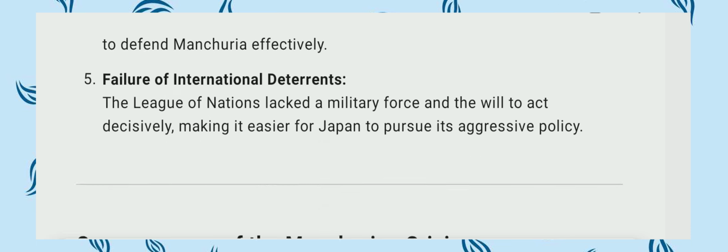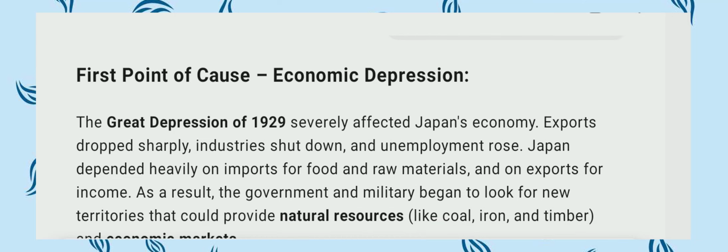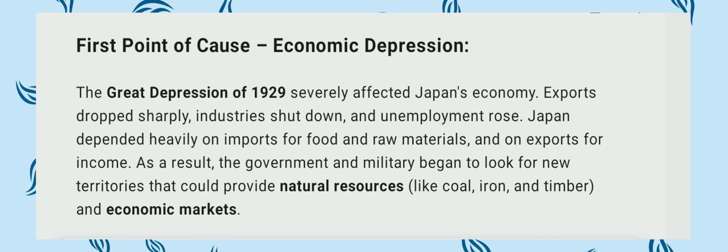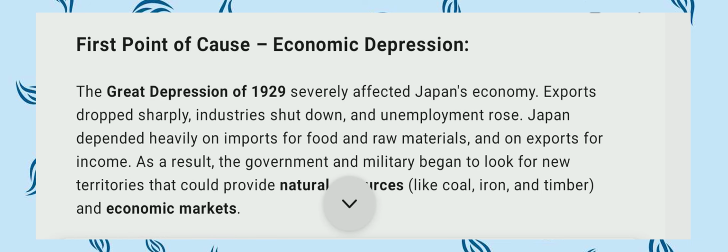So let's start. First point, the economic depression. How was the economic depression the main cause of the Manchurian crisis? The economic depression in 1929 severely affected the Japanese economy and exports dropped sharply. Industry shut down and unemployment rose.